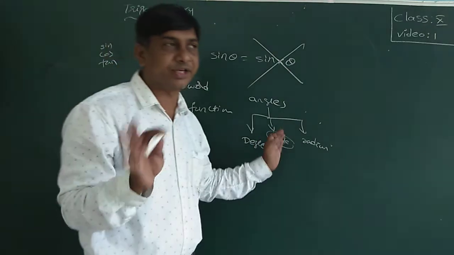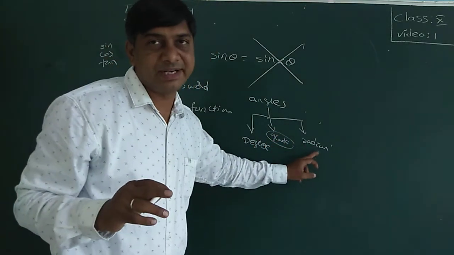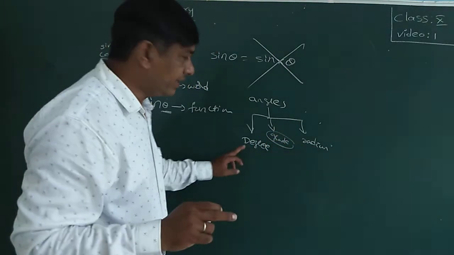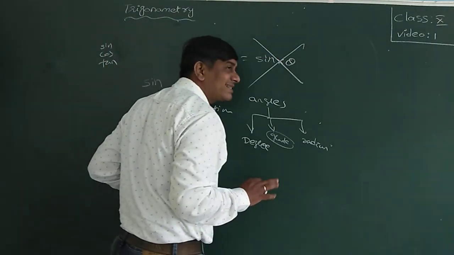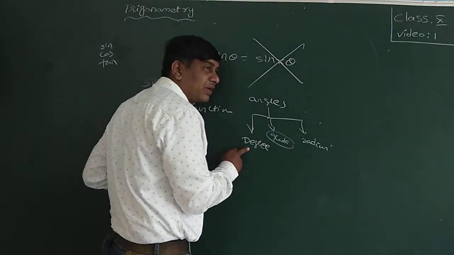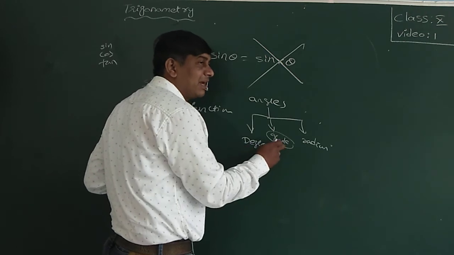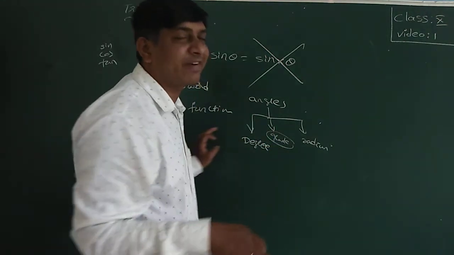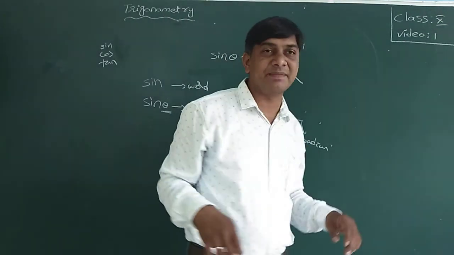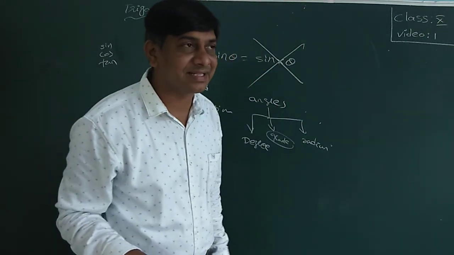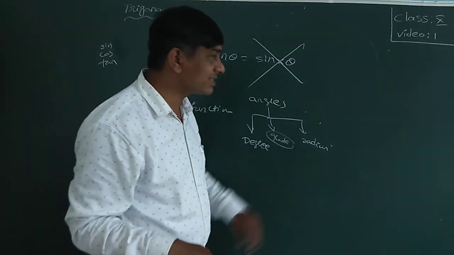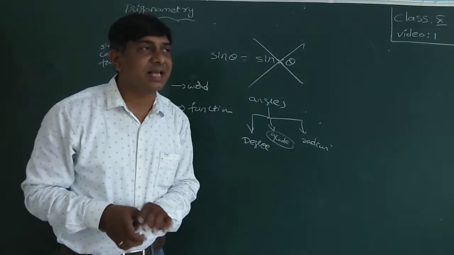Radians we will use in the next class. Now we discuss only the degree system. The grade system is also known as the centesimal or French system, and the radian system is also known as the circular system.